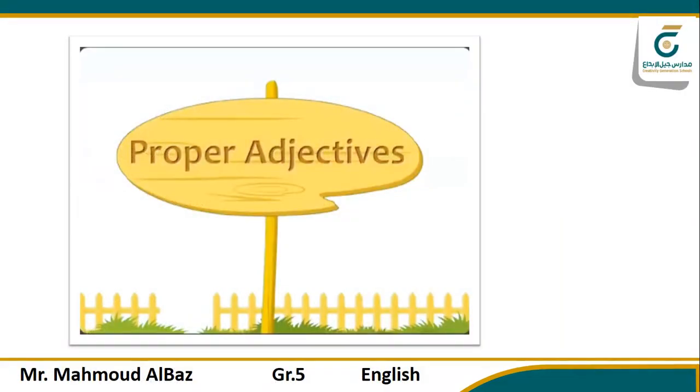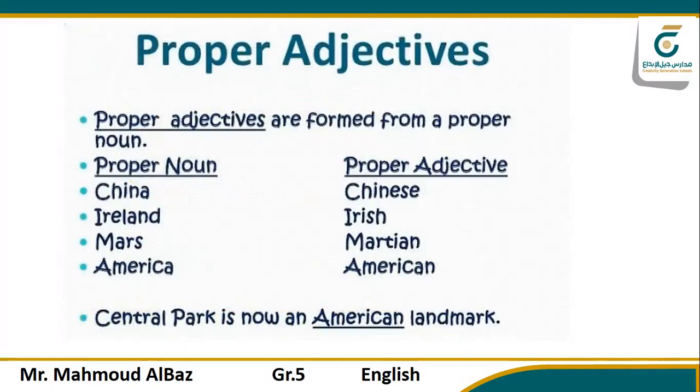And this one is so important, guys, and I want you to pay attention here. What do we mean by proper adjectives? Do you remember proper nouns? Yes. Proper adjectives are formed from a proper noun.